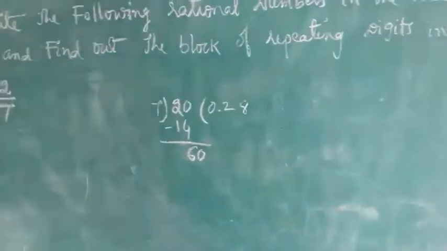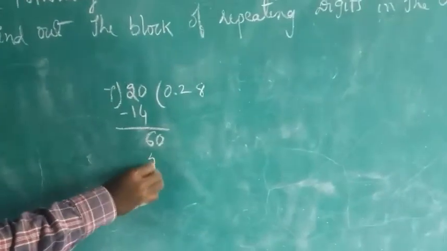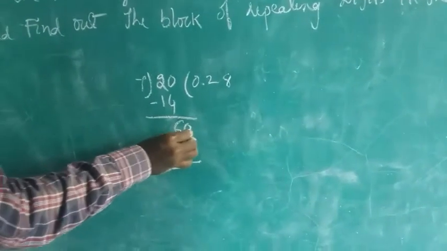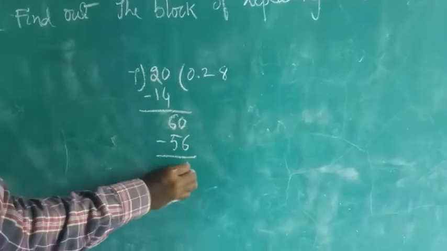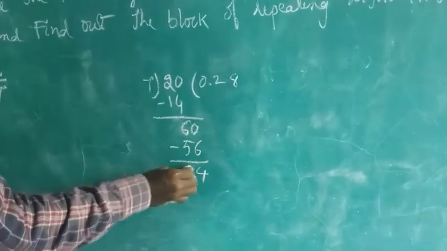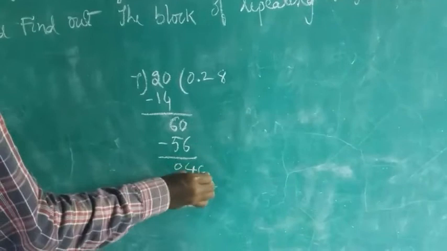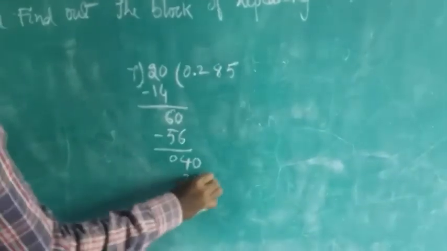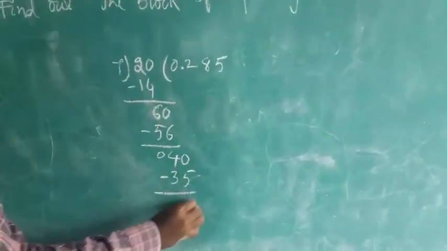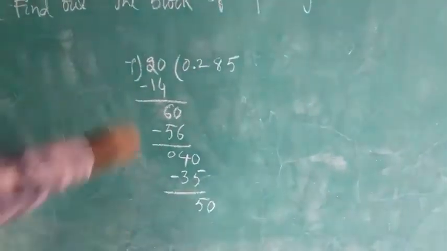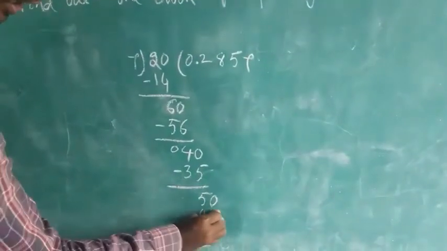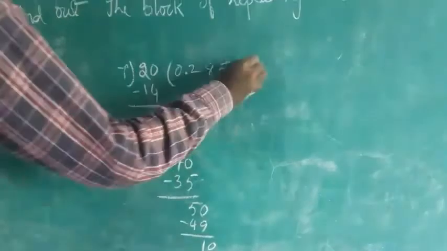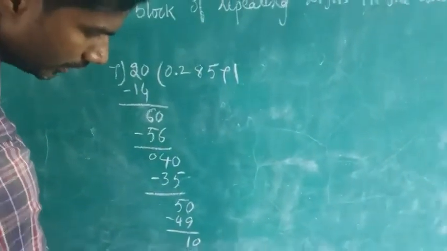Next, 7 8s are 56. Then here 60 minus 56, 4. Then 40. 7 5s are 35. Then subtract it, 5. Point is there, so you can take 50. Then 7 7s are 49. 1. Point is there, you can put 0. 7 1s are 7. So 3.